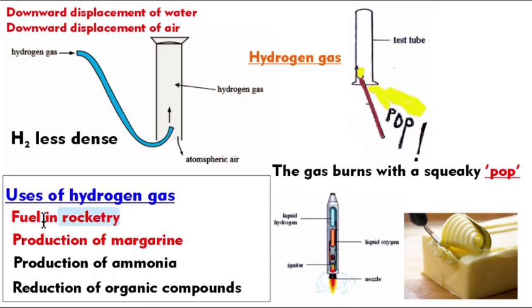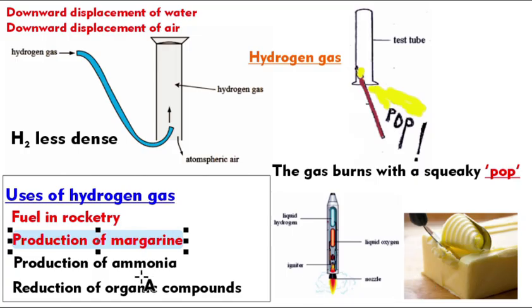මේක දැන් ගොඩක් ඔය rocket වල fuel එක විදියට use කරන්නේ hydrogen gas. And also it is used in production of margarine. So production of margarine, they use hydrogen gas. So this is a very important MCQ question. So in order to produce margarine, they use hydrogen gas.